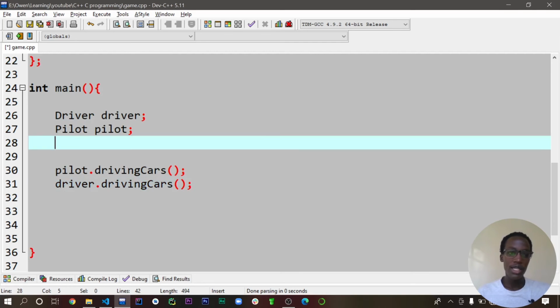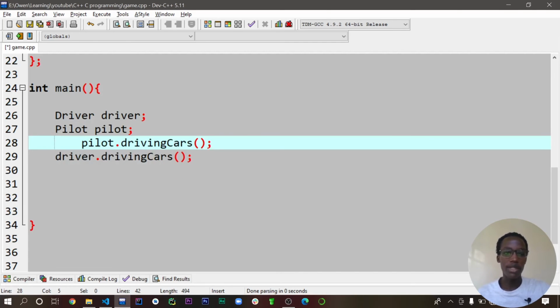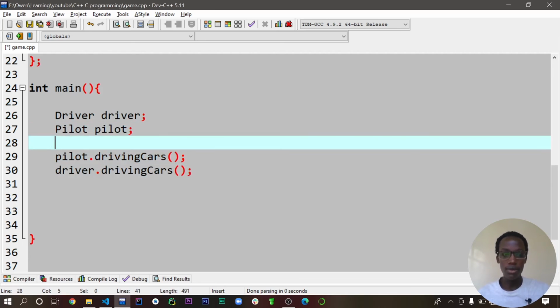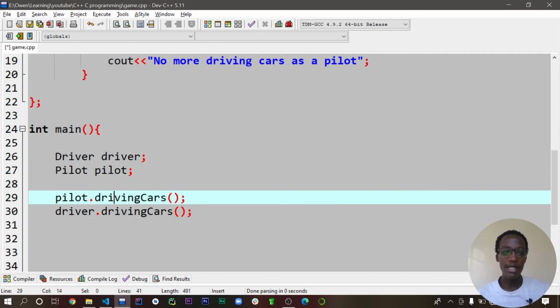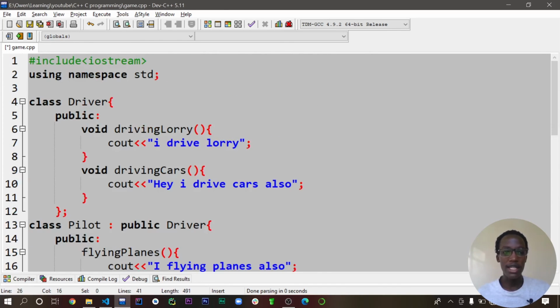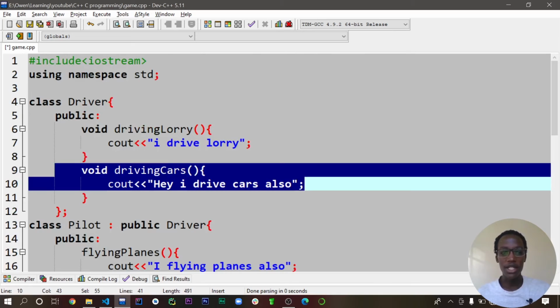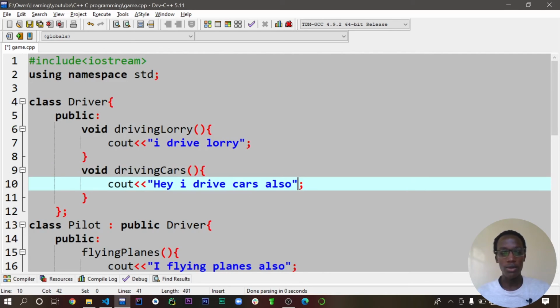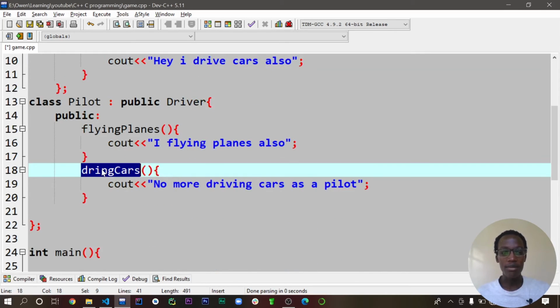Remember, these are actually two different methods in two different classes. For the pilot, we have the same function, so remember that driving cars for the driver is, "Hey, I drive cars also." Now we are overriding it in the same class here.